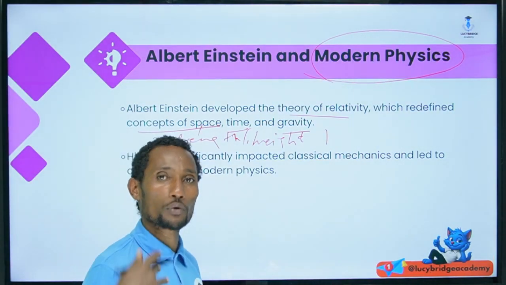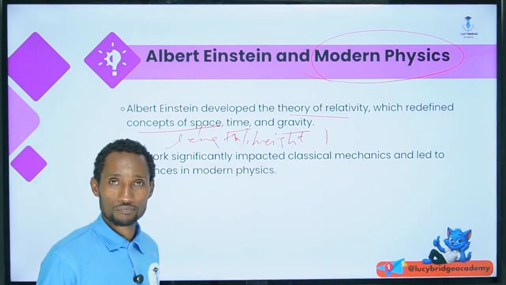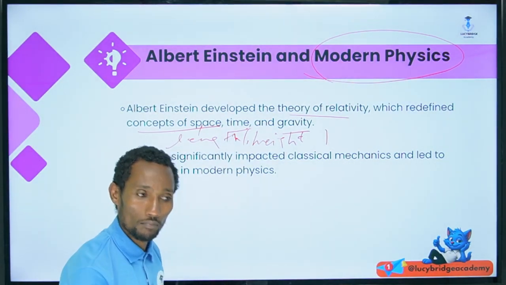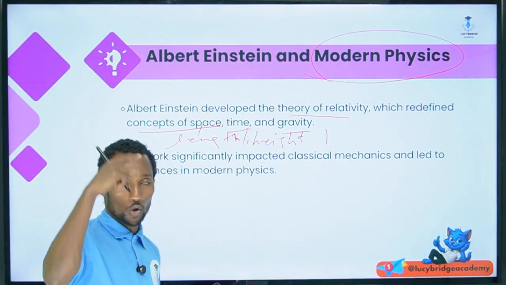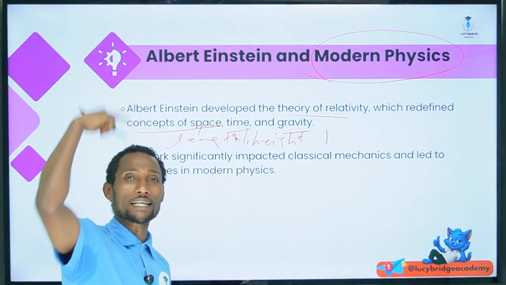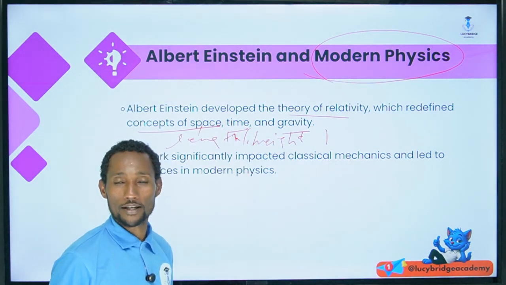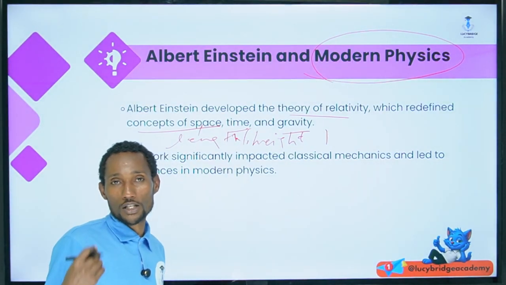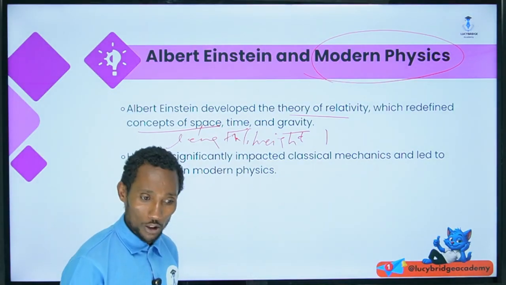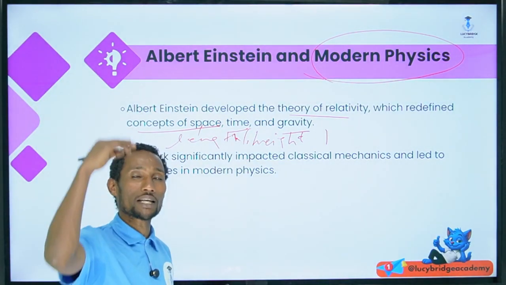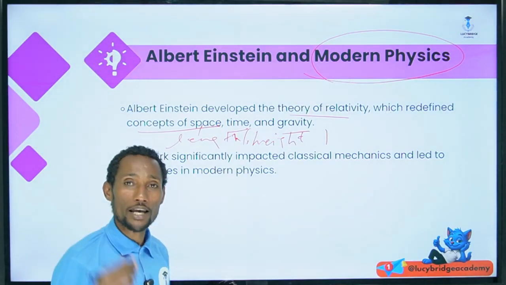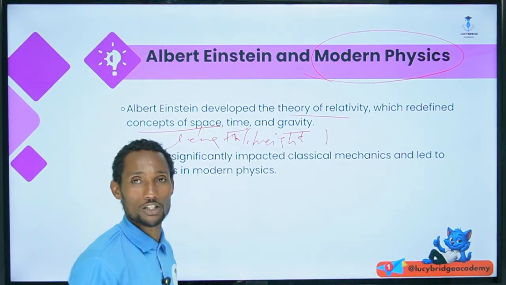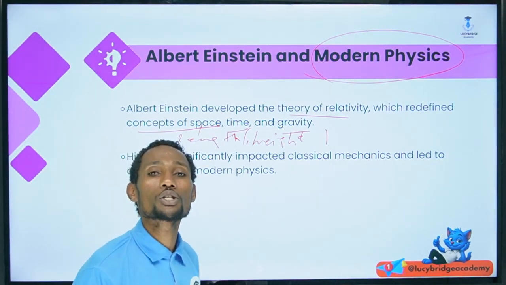For your understanding, when you have a friend near you and you place him on the ground and go up to the 10th floor and look at your friend, then your friend looks small. This is why we call it the theory of relativity.